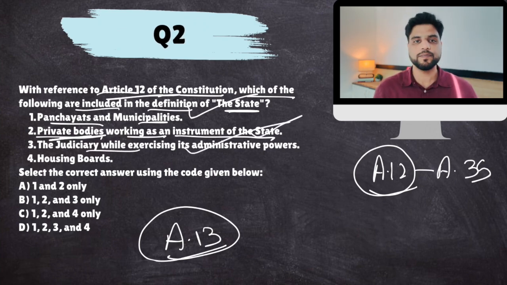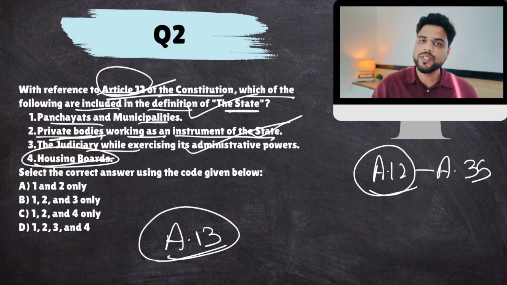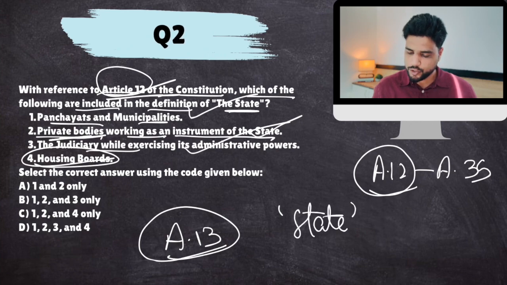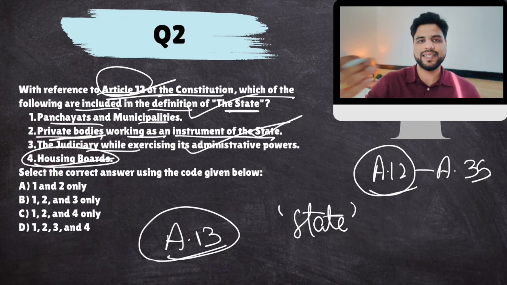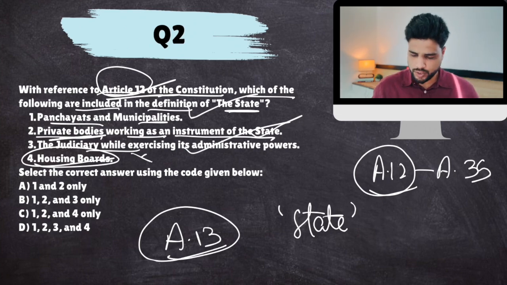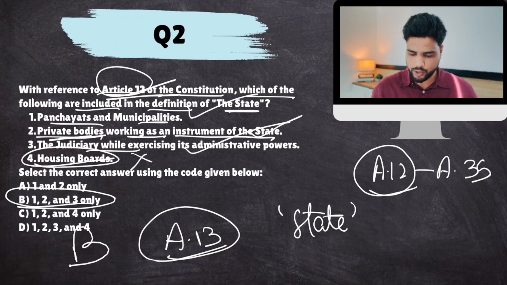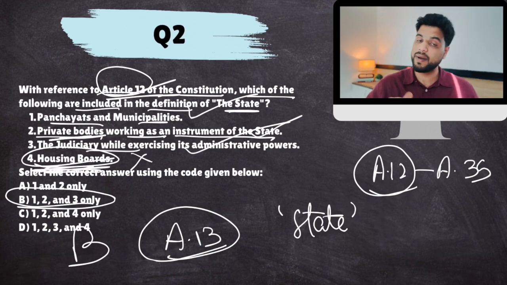Judiciary, yes. Housing boards, well, Article 12 clearly says that housing boards are not part of the definition of state. So the limits put by fundamental rights do not extend up to housing boards. So this is false. The answer would come out to be 1, 2, and 3, again B. Okay, remember this part, housing boards, because it is a confusing thing. So they might ask an MCQ related to that, a similar MCQ.